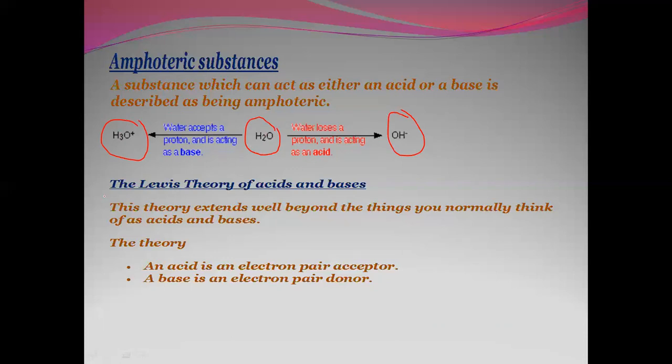The Lewis theory of acids and bases, what it tells us is that this theory extends well beyond the things you normally think of as acids and bases. This theory says that an acid is an electron pair acceptor and a base is an electron pair donor. So the best example for Lewis acid and base is ammonia and a BF3 molecule.